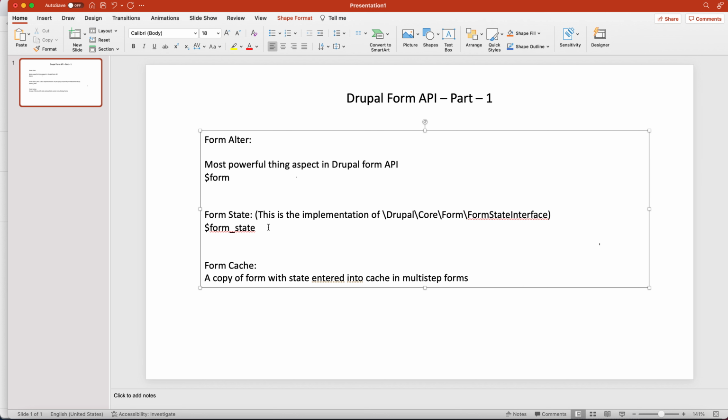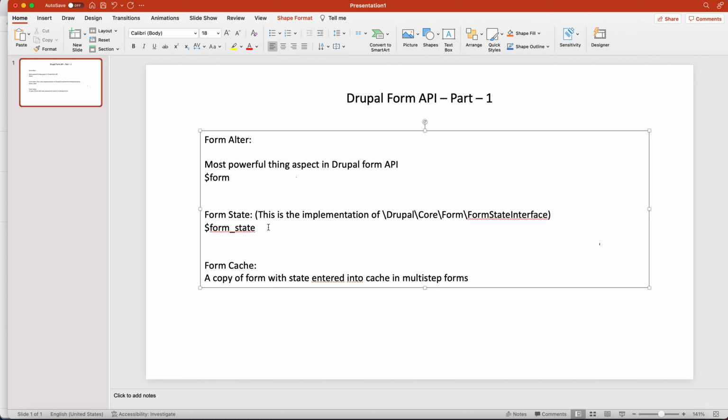Drupal has a large number of things you need to understand, and cache is one of them. So in forms also, cache is important. One example I told you: it creates a copy of your state in cache in a multi-step form. Second, it also helps with HTML modification. If a person modifies anything in the browser and wants to attack your form, Drupal already resolves this issue by comparing the version sent from the browser with the version stored in cache.